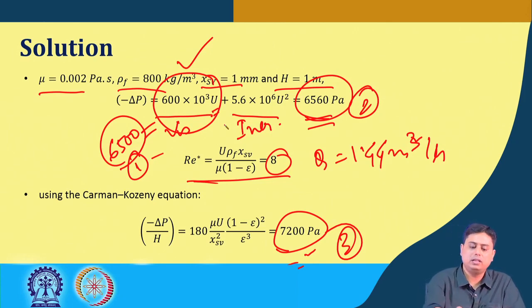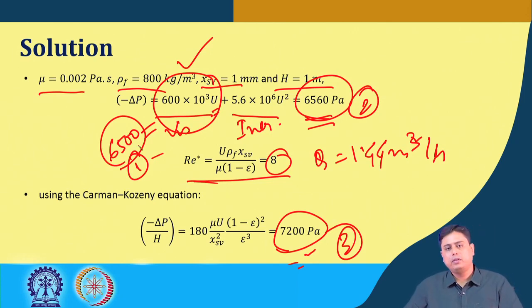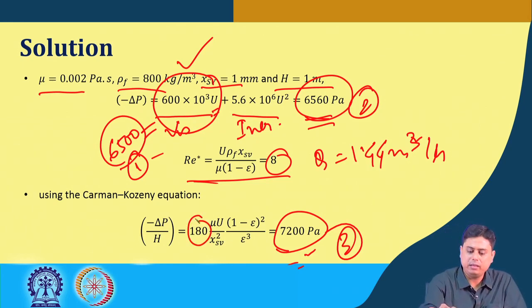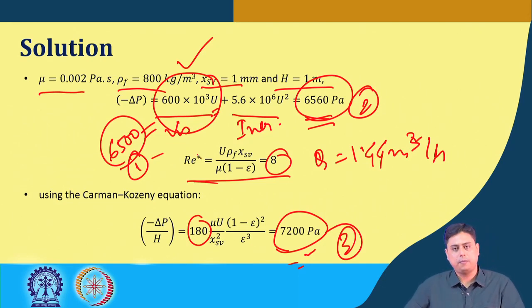But if you start the design with 6500, and these results are varying because of these constants, 180 and 1.75, these are empirically fitted constants for different shapes or sizes of particles and different surface properties. So the best way is to do several experiments.